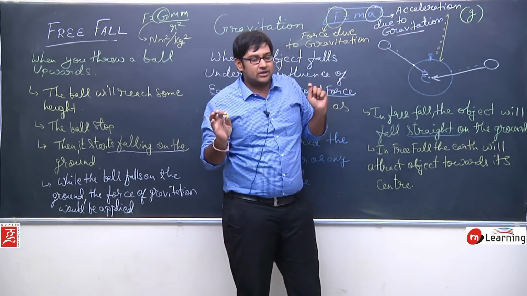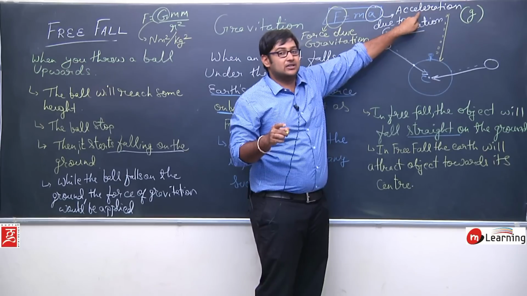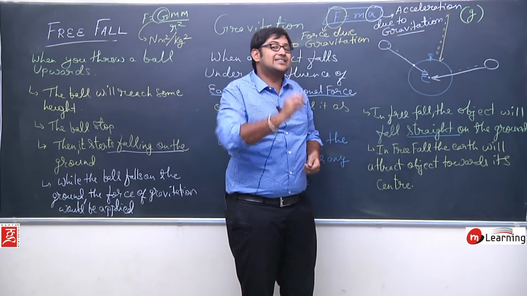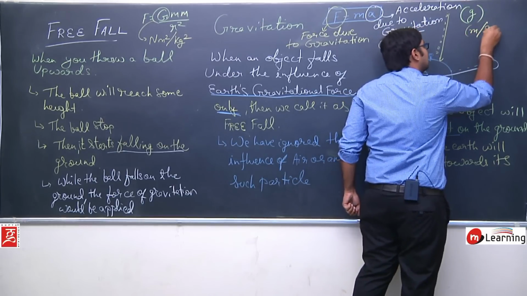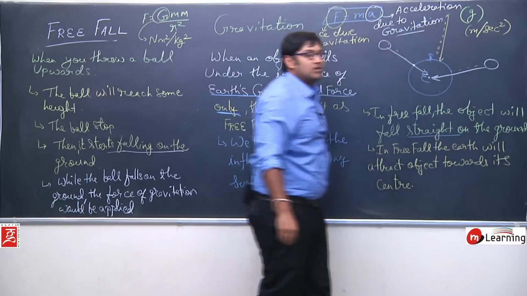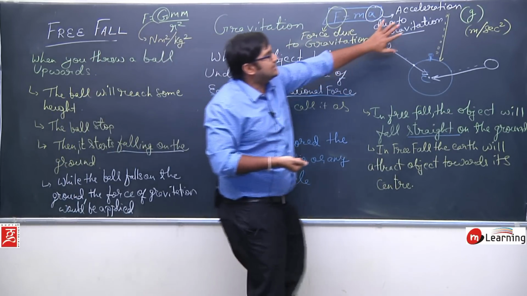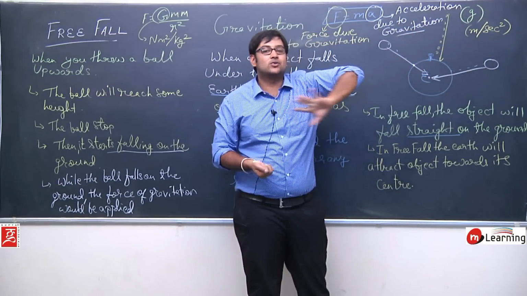Whatever name I give to this g, it will remain acceleration. So what is the unit of acceleration? The unit of acceleration is meters per second square. So whatever acceleration I am talking about, it will have the unit meters per second square.